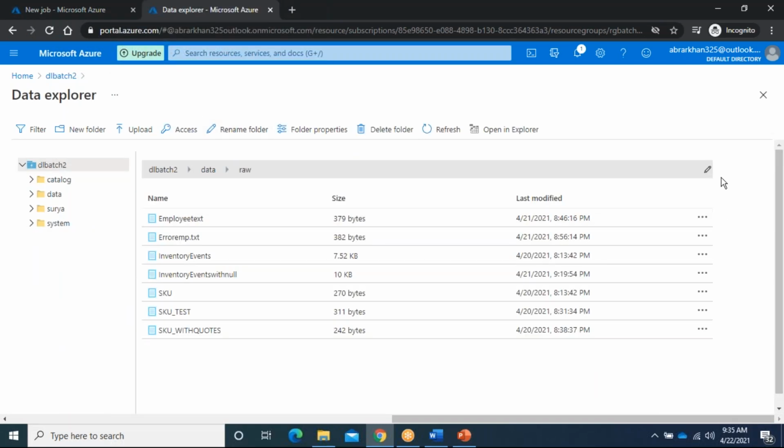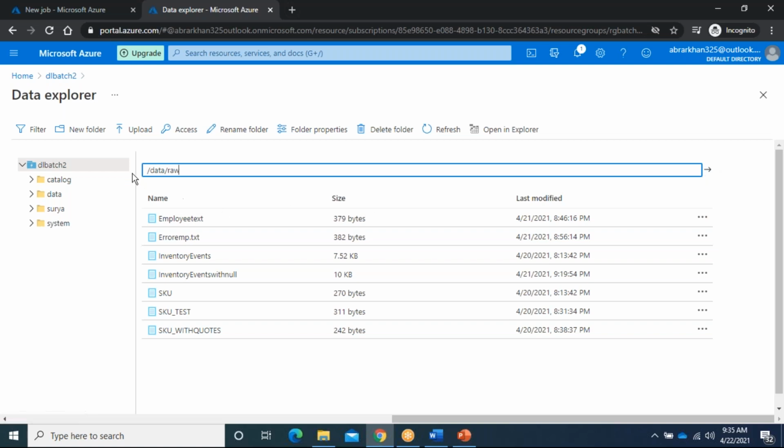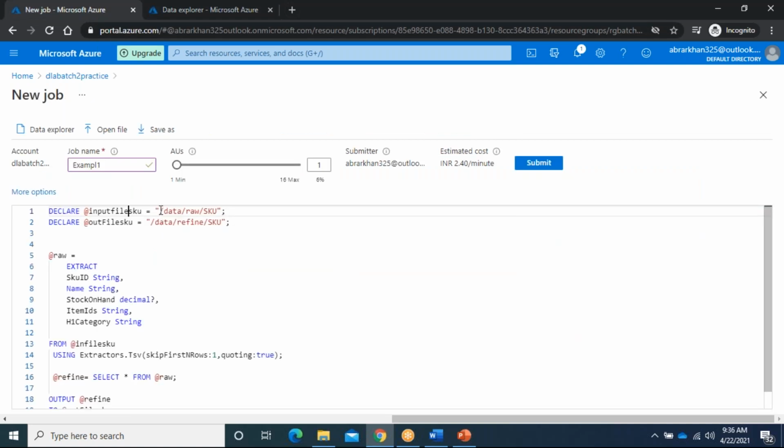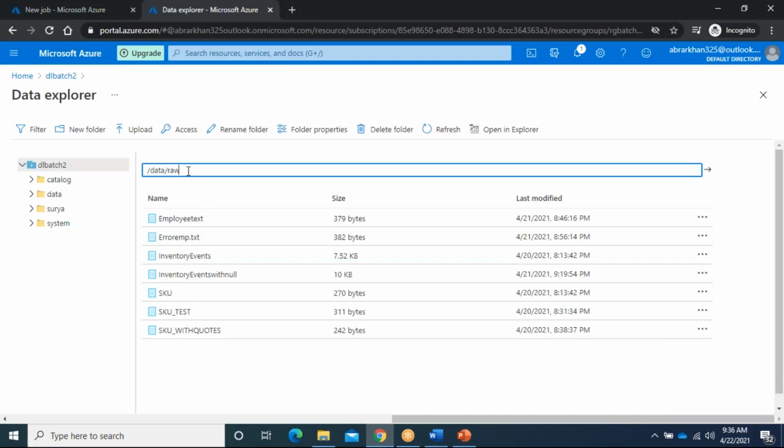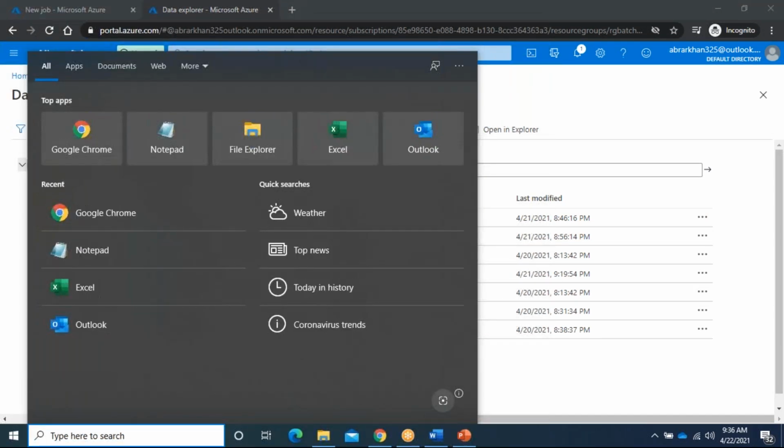How you can take it here is just you can click this one, and after that you need to give the name of the file. This is the input file. Otherwise here we need to give the complete name also, like complete names, ADL, that way. So for example, you can copy this one. Generally we don't go with that way. Why? Because it is tightly coupled with the data lake. So you can do this way also.